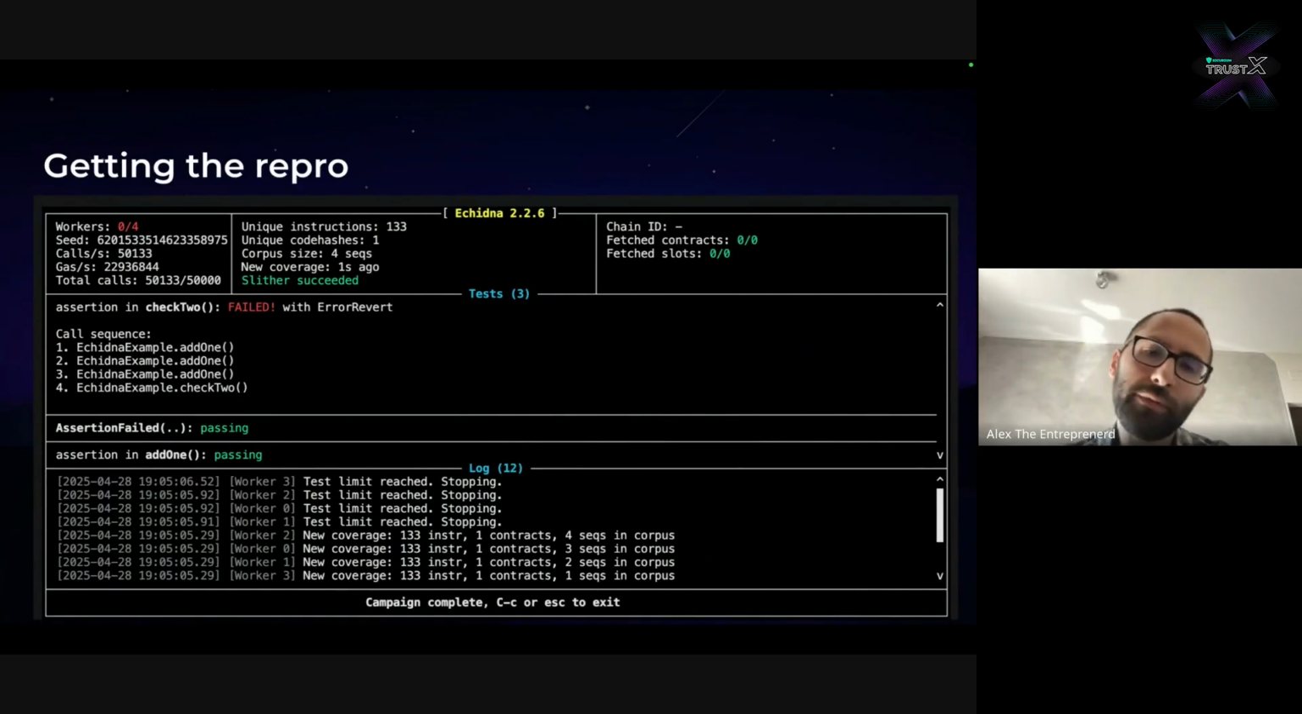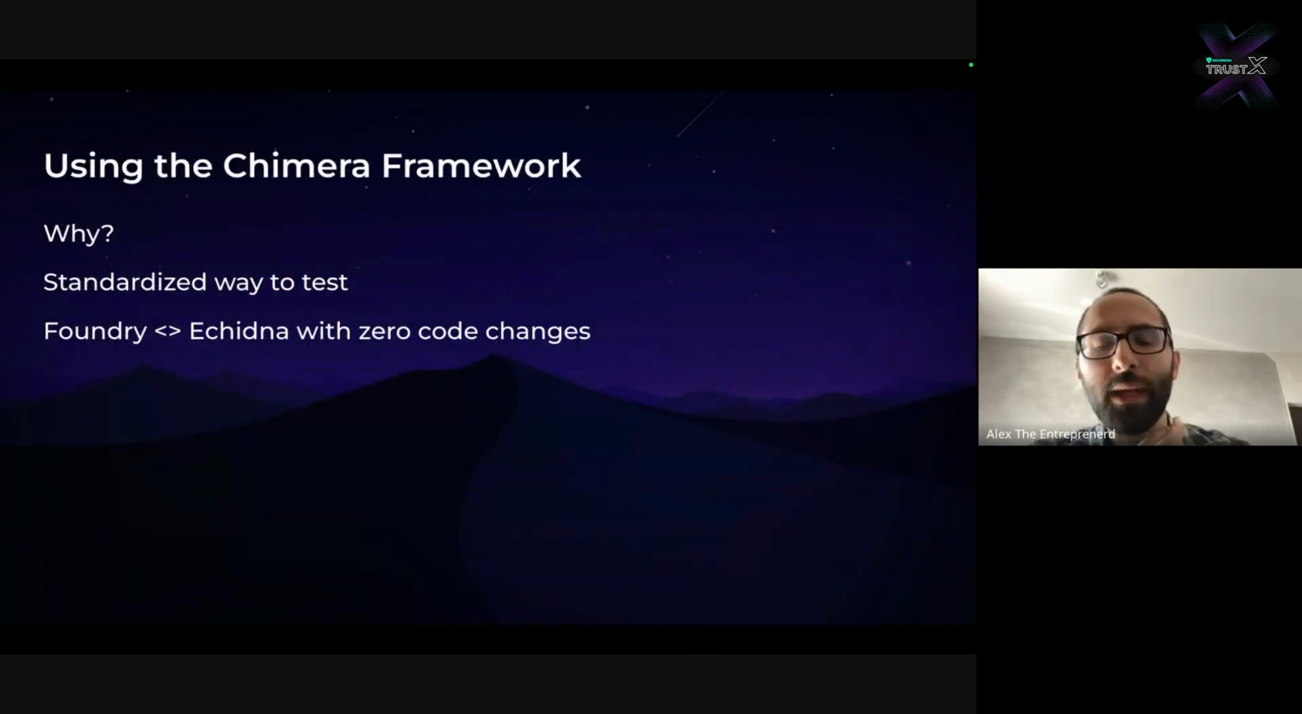Now, the problem with Echidna is that Echidna takes minutes to start. It's super clunky. You wouldn't necessarily be able to repro. And so what we created is called the Chimera framework. It's basically a simple framework that makes it so that you can write your test in Foundry, and then you can use Echidna to break those same tests.